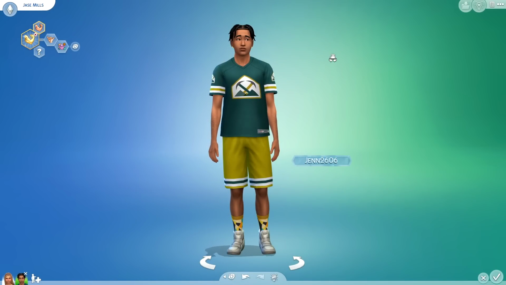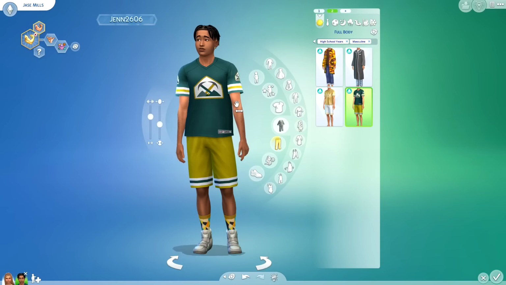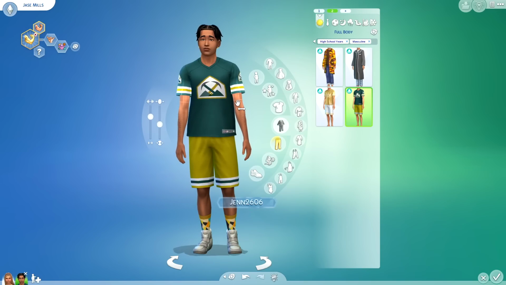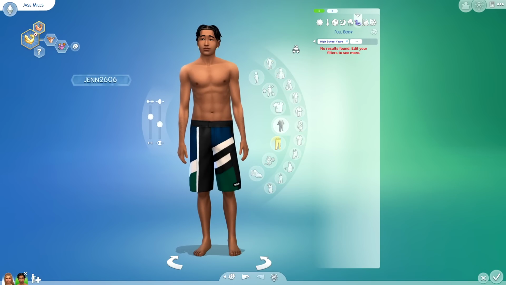Let's check out another super sweet feature that will be a part of the base game update, but naturally, if you did decide to pick up the Sims 4 High School Years, you'll have more options to play around with. I think you're gonna be really excited for this, and you probably already anticipated it.